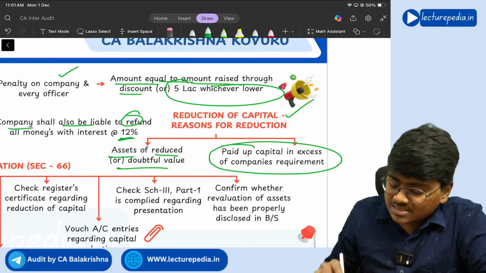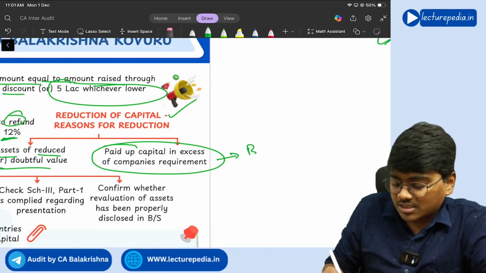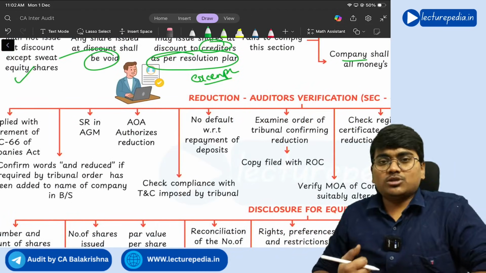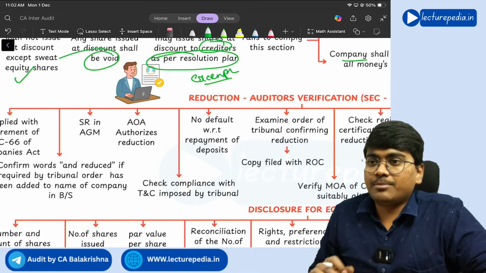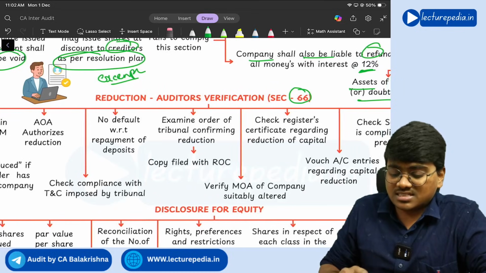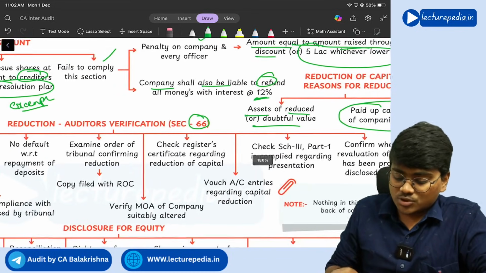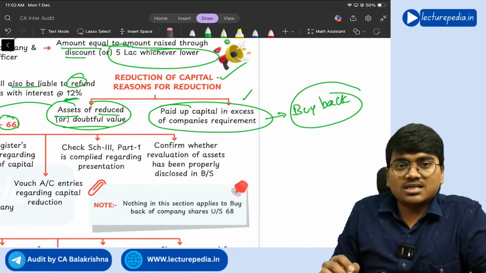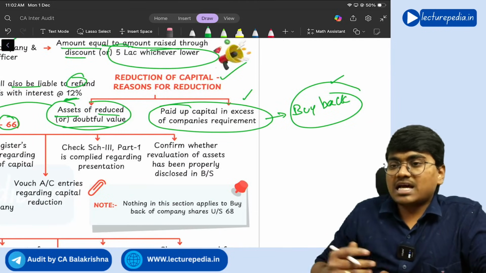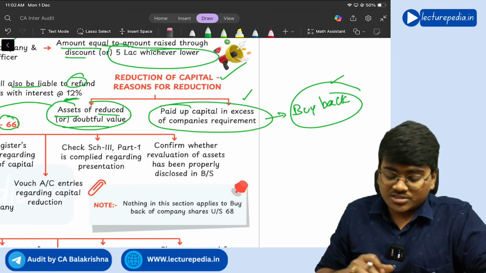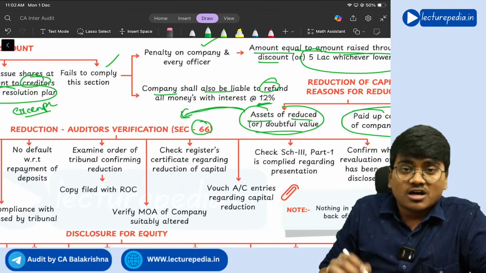Okay, that second reason specifically we will term as buyback. Got it? Yes. So with respect to this reduction of share capital, what points have to be verified by the auditor? See, this is specifically section 66. Whenever the term reduction is used, you need to consider only the first situation. For the second situation, there is a specific name called buyback. Buyback is dealt with by another section of the Companies Act. Section 66 deals only with this first situation.